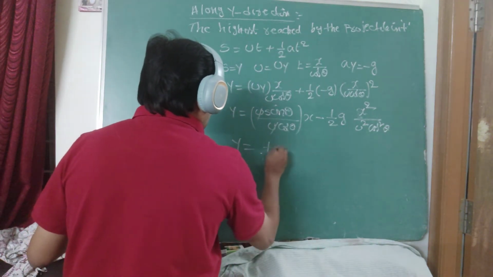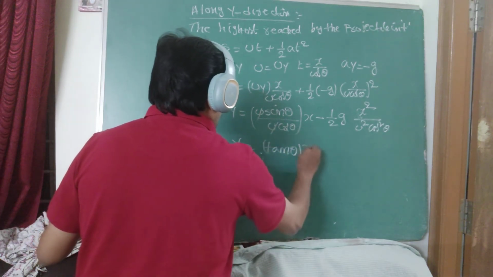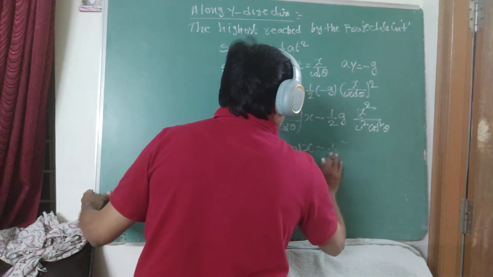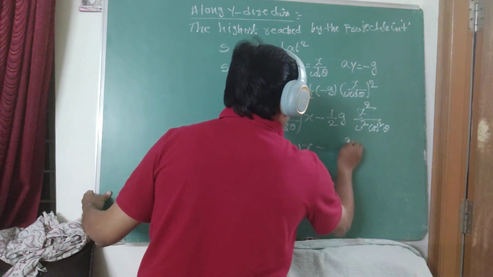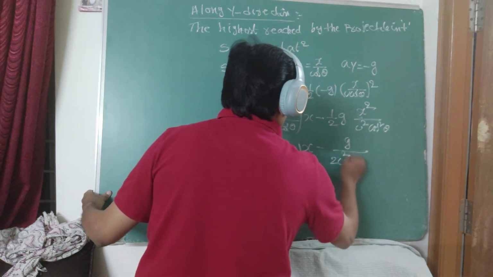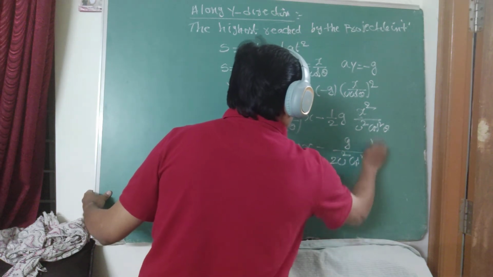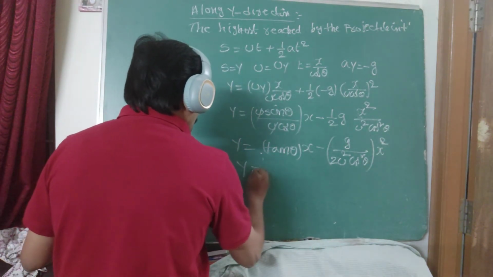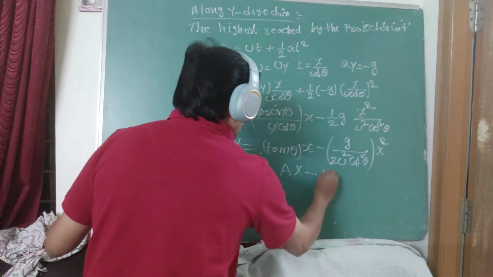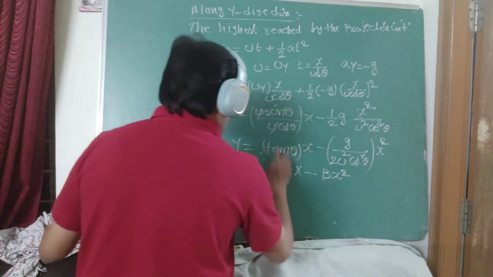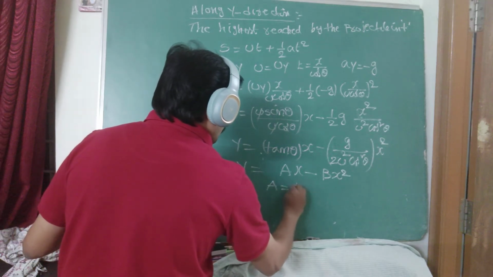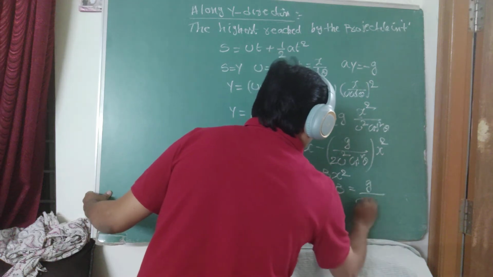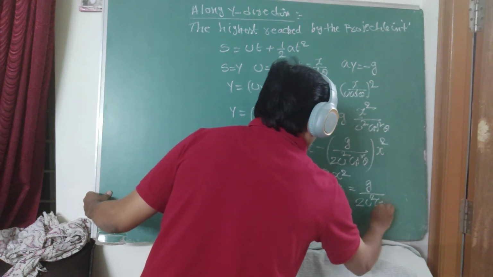Sin theta by cos theta is tan theta into x, minus g divided by 2u square cos square theta into x square. It is in the form y equals ax minus bx square, where a equals tan theta, and b equals g by 2u square cos square theta.